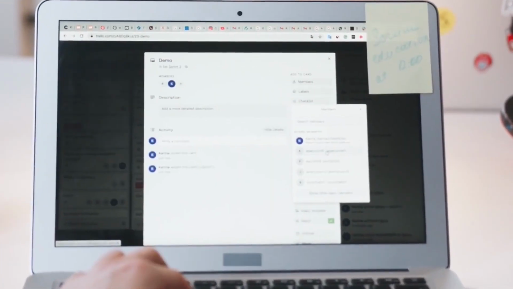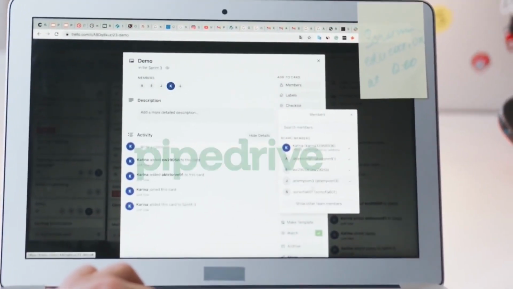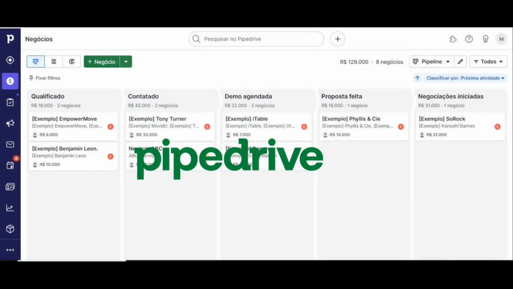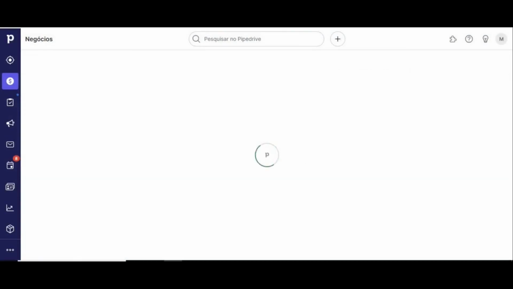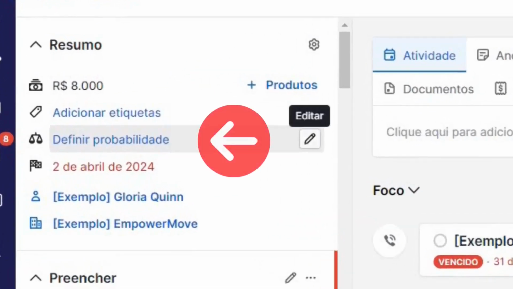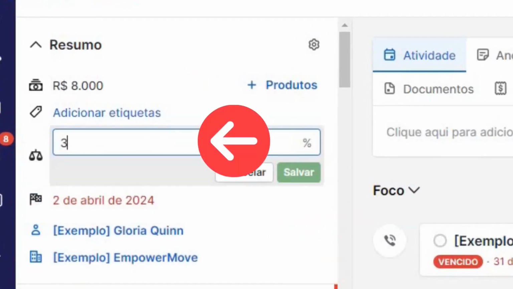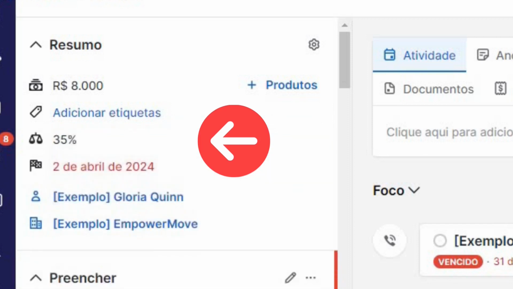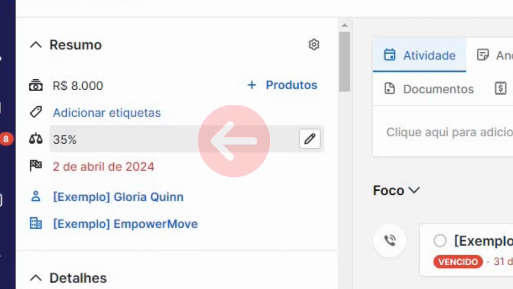See for example the case of a company that uses Pipedrive as a CRM. Before having the plugin installed, the only field for the probability of closing an opportunity is this one, which is filled in manually by the salesperson, based on their subjective assessment of the chances of closing an opportunity, and often, on their subconscious desire that this happens.